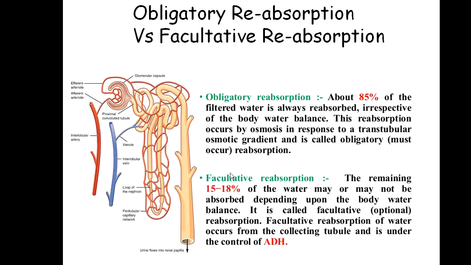Obligatory aerobes are those microbes which must need oxygen for their survival, for which the presence of oxygen must be there.